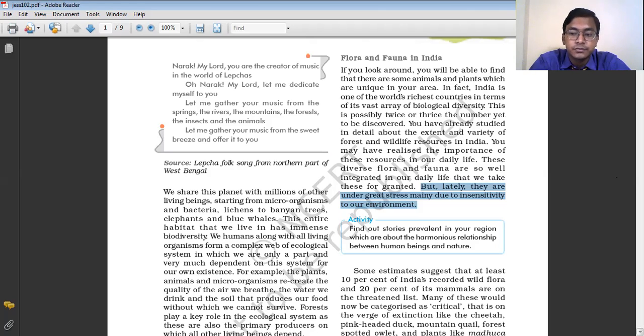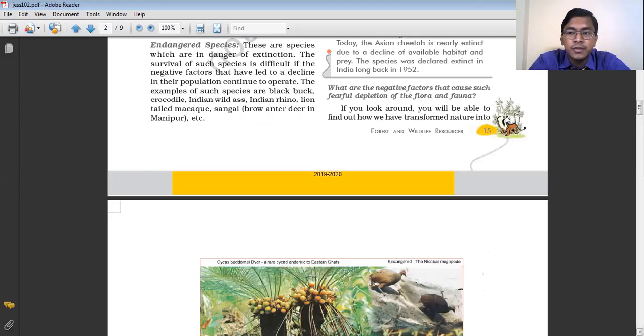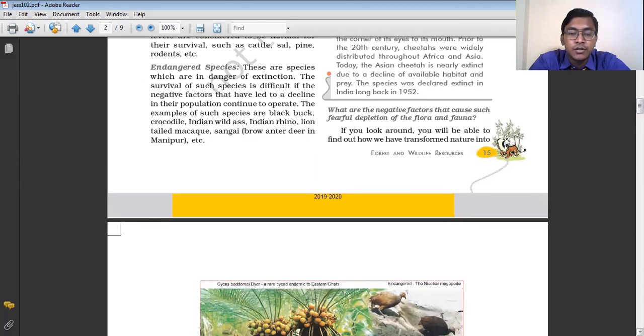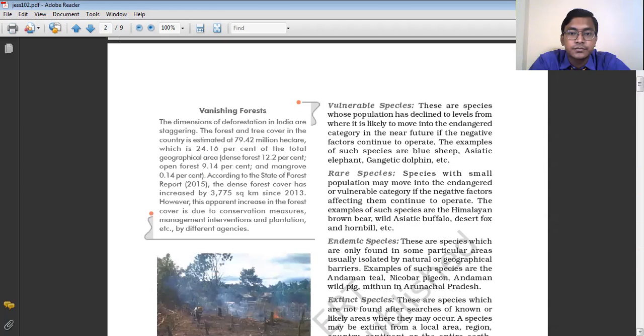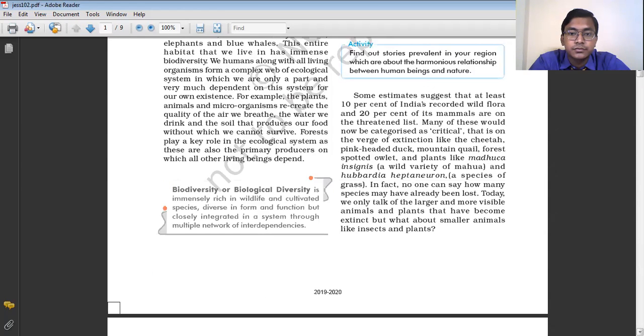Okay. So according to some estimates, some studies done by different organizations, at least 10% of India's recorded wild flora and 20% of its mammals are in the threatened place.